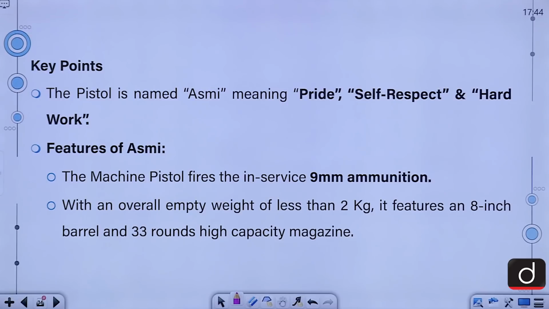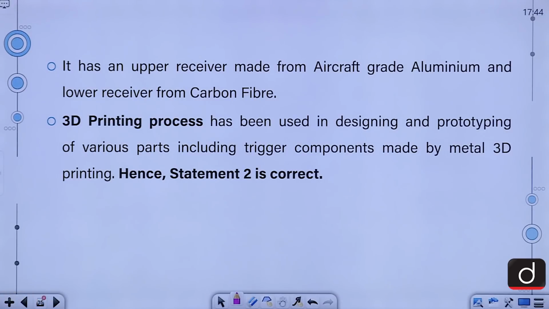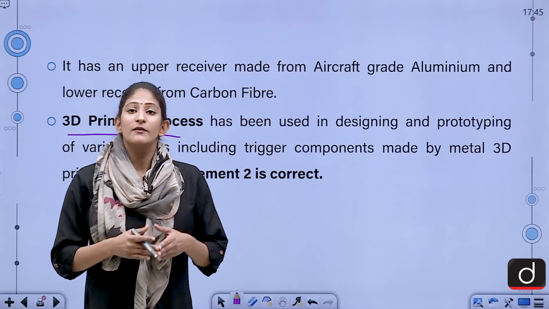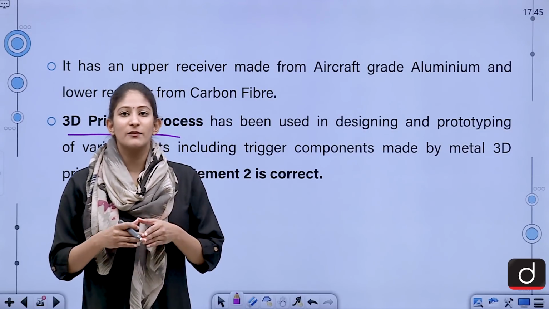Its features include it fires the in-service 9mm ammunition with an overall empty weight of less than 2 kg. It features an 8-inch barrel and 33 rounds high-capacity magazine. It has an upper receiver made from aircraft-grade aluminium and lower receiver from carbon fiber. 3D printing process has been used in designing and prototyping of various parts, including trigger components made by metal 3D printing. Please keep this point very specifically in mind. And if you can see, we are trying to become an Atmanirbhar Bharat in the defense sector as well.